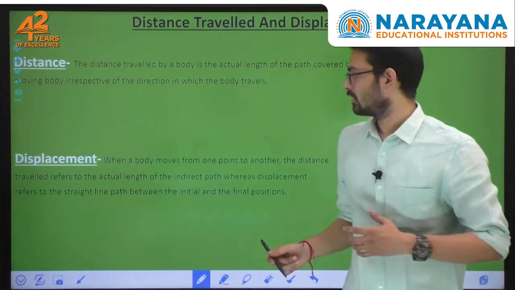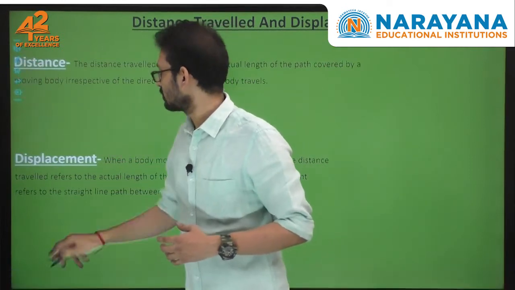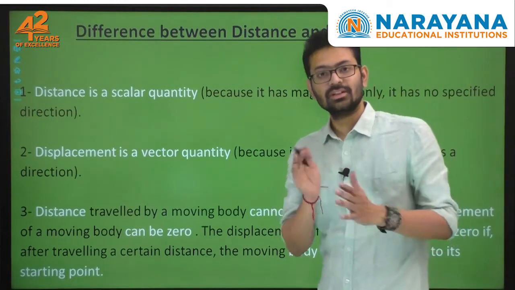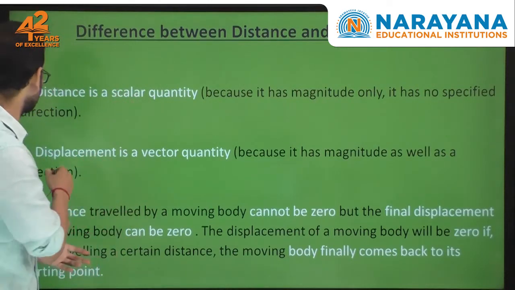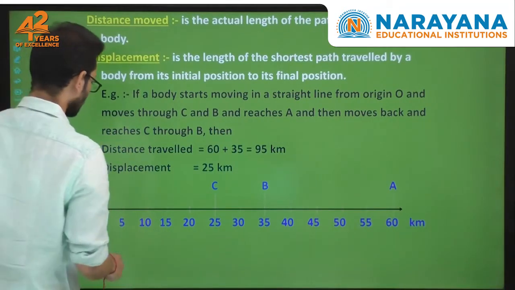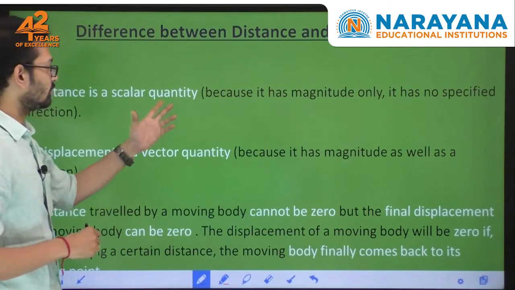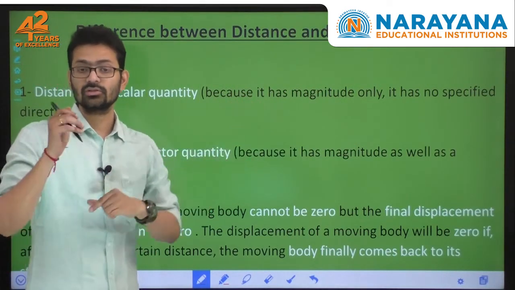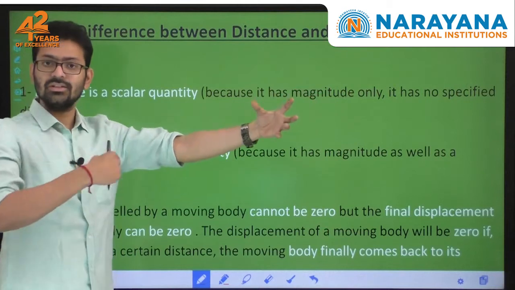Now, let us get into the next thing over here. The next thing which we are going to discuss is the difference between them. What is the difference between distance and displacement? When you are talking about distance, I already said it is a scalar. Distance is a scalar quantity because you don't have a specific direction. You will not bother about which direction you are traveling, but you will count each and every step you travel. For example, you are going from your house to school and from school to some shop. Each and every step is going to be calculated.